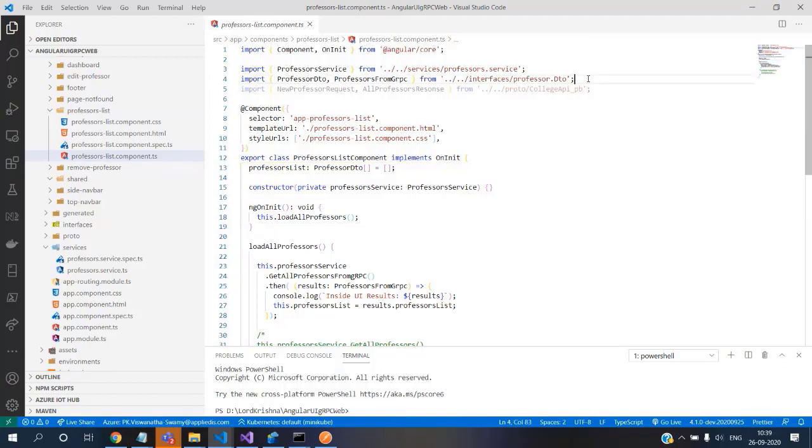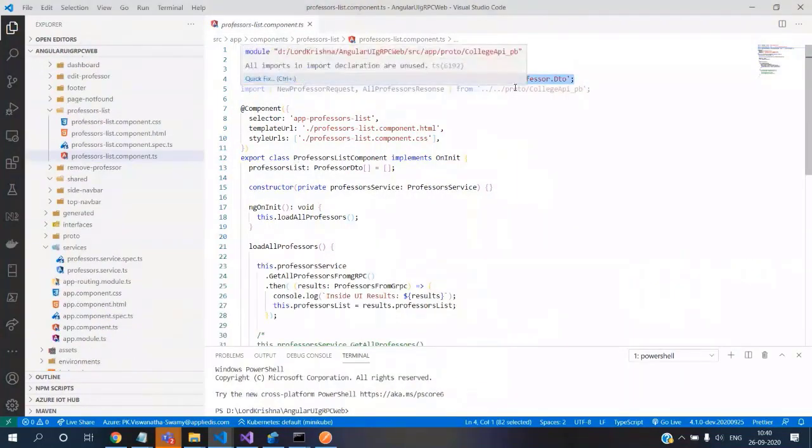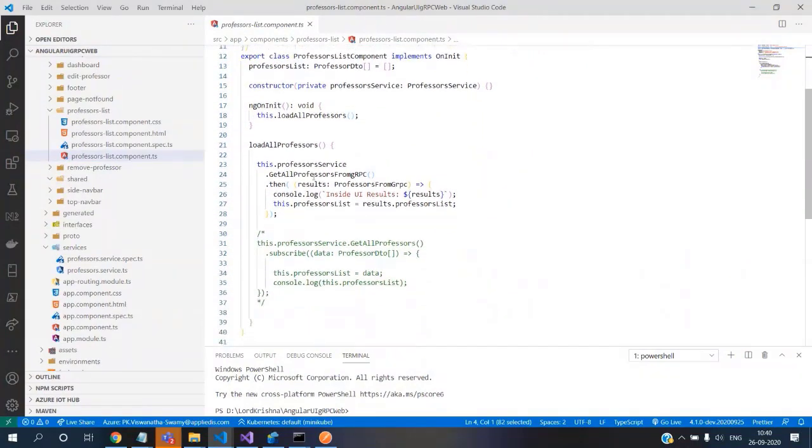This is the one update we need to do. Oh, that's one quick change. Another quick change is this: we need to call this method, and we comment the existing method.